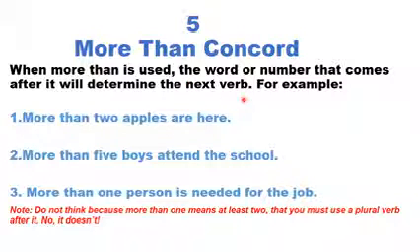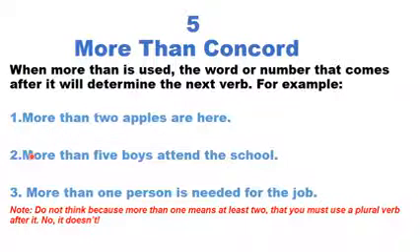When you're speaking and you use more than, what are you expected to know? The word or number that comes after it will determine the next verb. For example, more than, what do you see here? 2, good. 2 apples. And because of 2 apples, you have the verb "are." And you read the sentence: More than 2 apples are here.